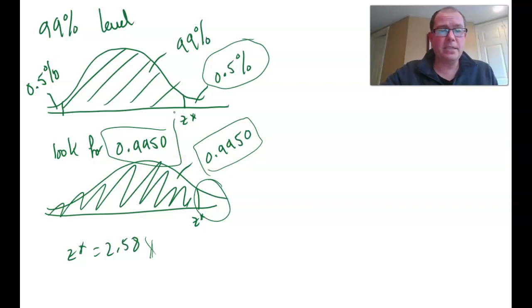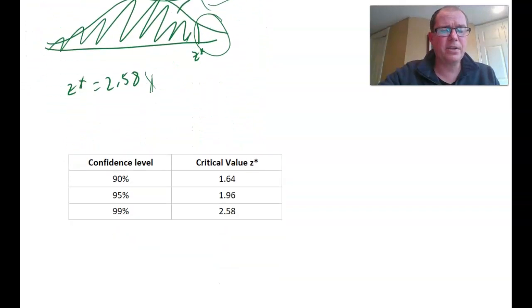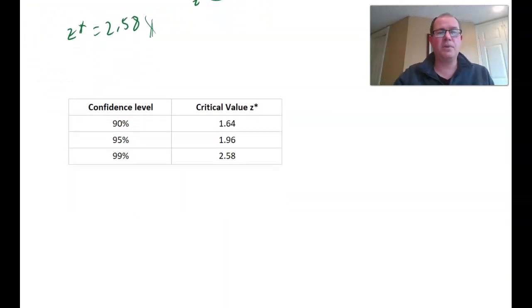Now, the nice thing is you can kind of memorize this, and here are the confidence levels and the corresponding critical values which we'll need to work out confidence intervals, and they're always the same. If you choose 90%, it's 1.64. If you choose 95%, it's always 1.96. And if you choose 99% confidence, it's always 2.58.